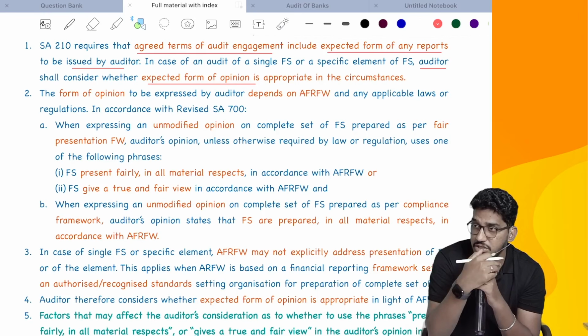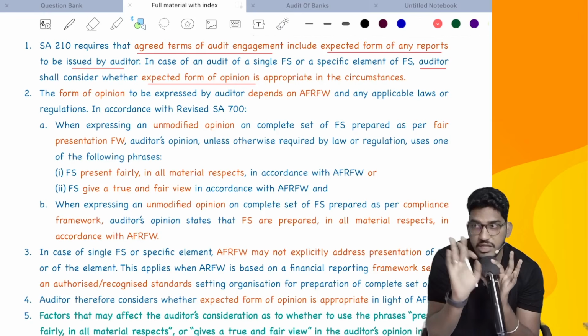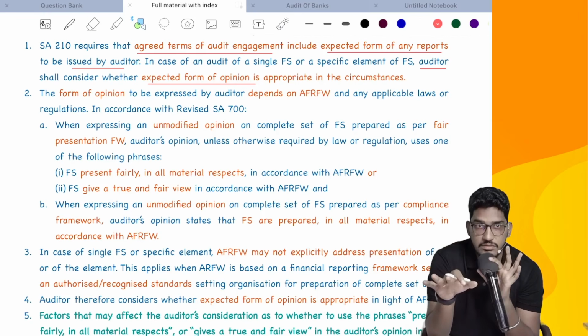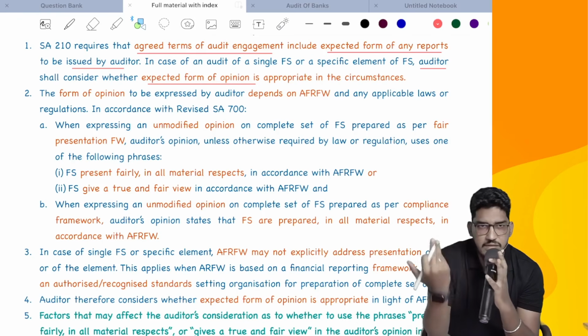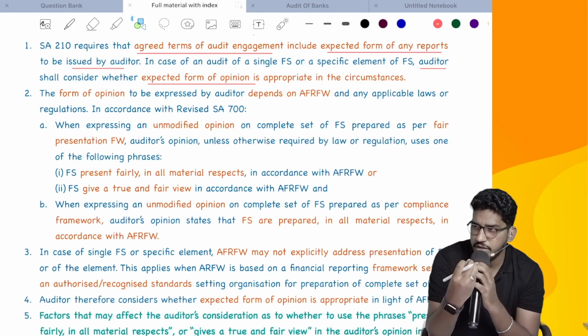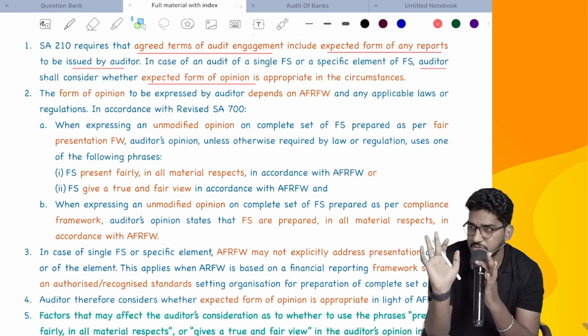That is what the management expects. You decide, will it be appropriate? Can I do that? Why? Because a single financial item is one of the components. Whether that item will give a true and fair view of the entire financial statements or not, I can't comment on it like that in some circumstances.